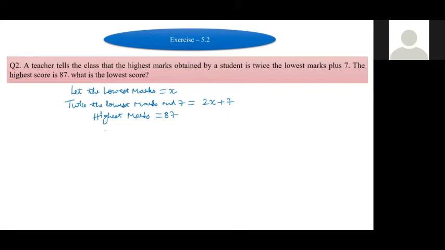Yes, then 2x plus 7 is equal to 87. Now, what is the relation between highest marks and lowest marks? One relation is given.